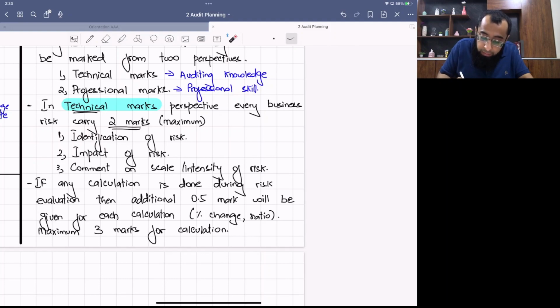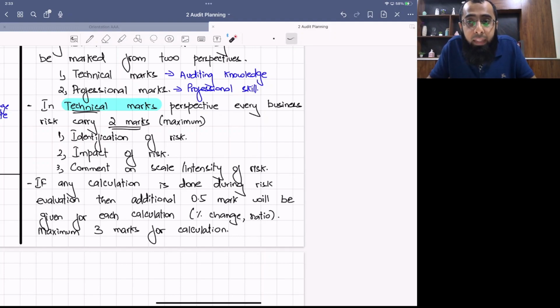Now, if you do any calculation during evaluation of risk, for example, you calculate percentage change in sales, or you calculate gearing ratio or profit margin ratio, for each calculation you get up to 0.5 mark each. Maximum is 3 marks, which means you can do up to 6 calculations in your answer. You are not required to show formula or working. You just give the final number and the examiner circles it and gives you 0.5 mark additional. But that needs to be used in your evaluation. Don't just list the ratios and say, okay, give me 3 marks at least.